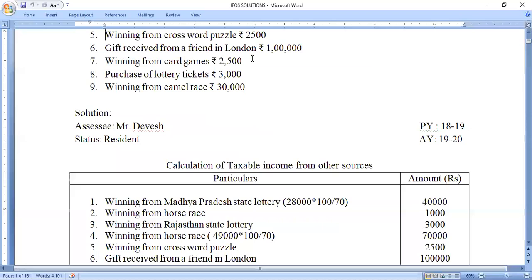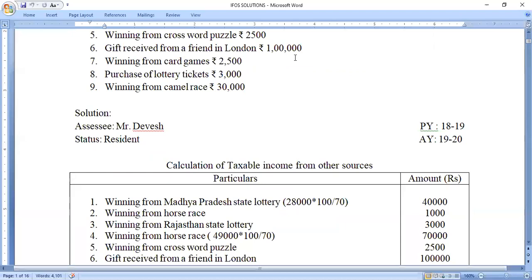Next, gift received from a friend in London rupees 1 lakh. As per the Income Tax Act, there is a tax treatment for the gift received. If you are receiving any gift from a relative, there is no maximum limit of rupees 50,000. Whatever the amount you have received, it is fully exempted from the taxes.